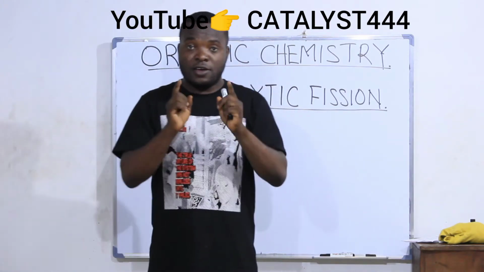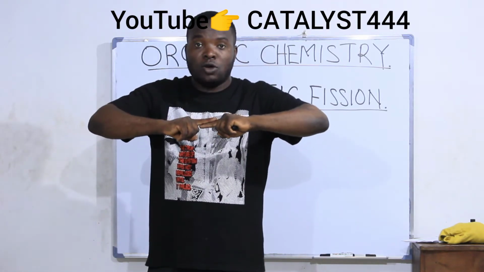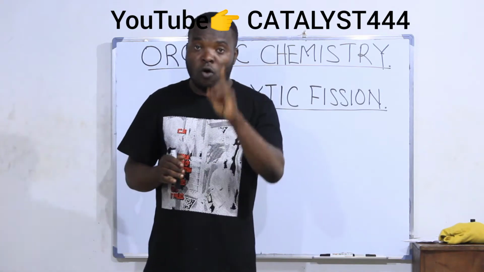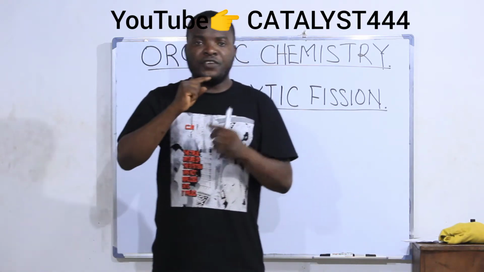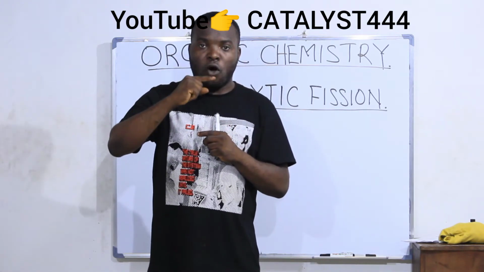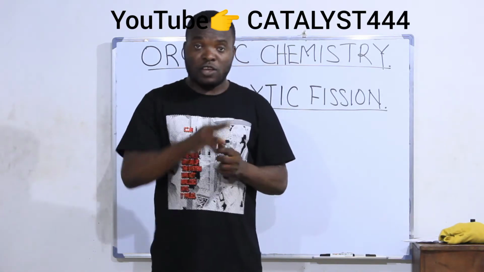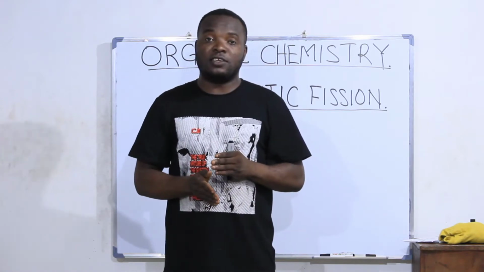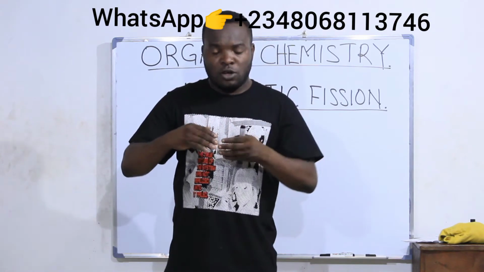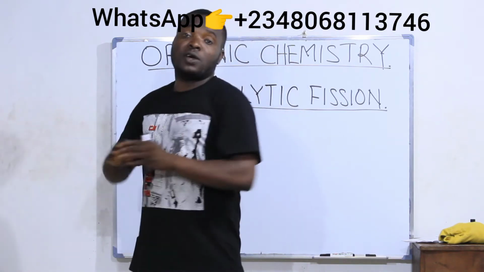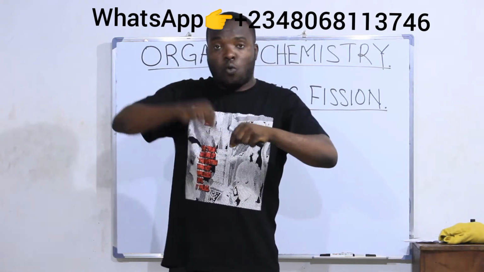In homolytic bond breaking, each of the two atoms involved in the bonding will break away with one of the electrons in that bond system. Remember that every bond is formed using two electrons. A single bond is formed using two electrons. Now, when we want to break this bond, either one of those atoms present in the bond will leave with the two electrons, leaving the other one empty, or they will pick those two electrons one each.